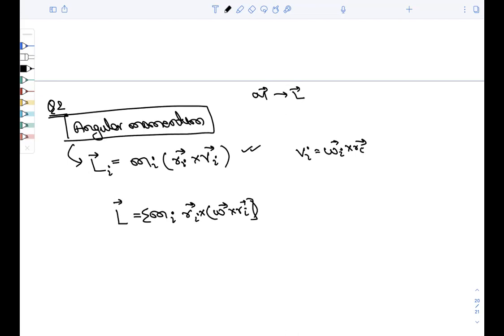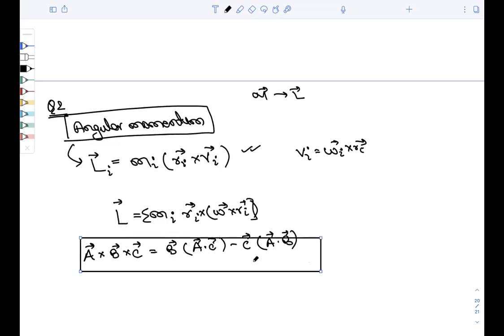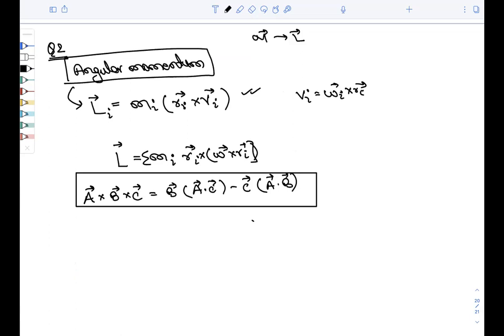Now you know that a cross b cross c is equal to b (a dot c) minus c (a dot b). All these formulas, write them on the side. That is helpful in fetching half extra marks. It creates a good impression, right? Where r i, omega i, everything is given as per the question.